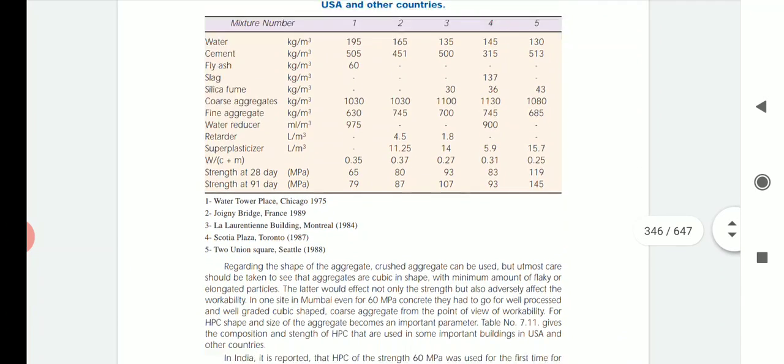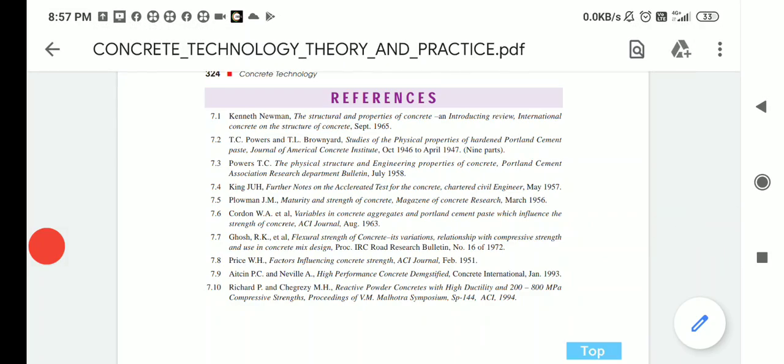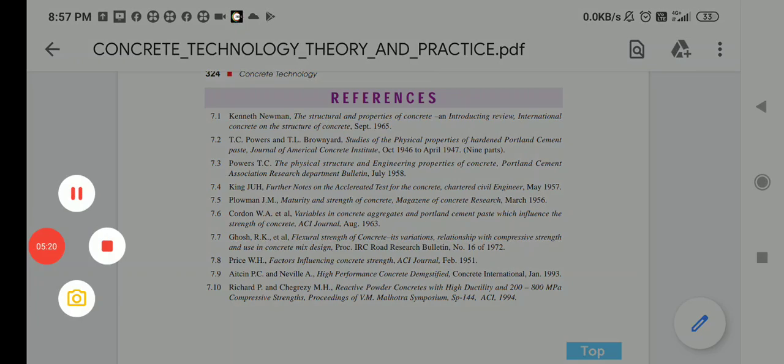Remember that. Okay, this is regarding high performance concrete. Okay, so in the next session we'll see high strength concrete.